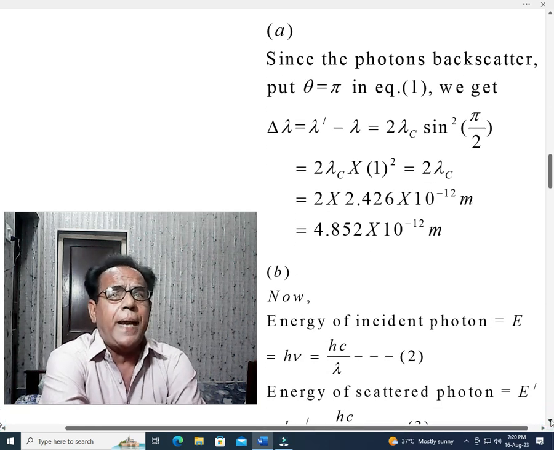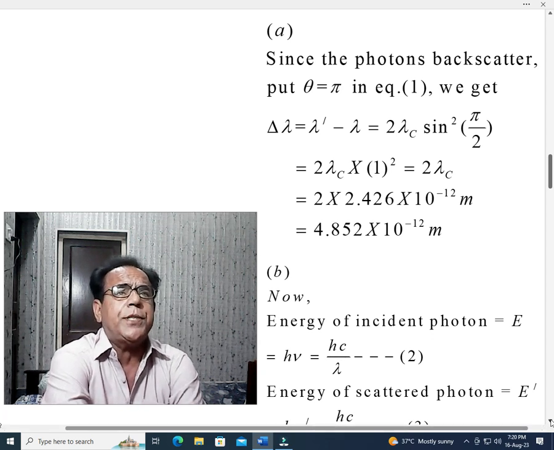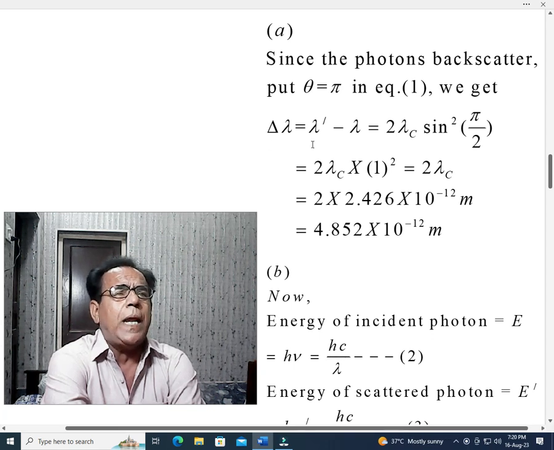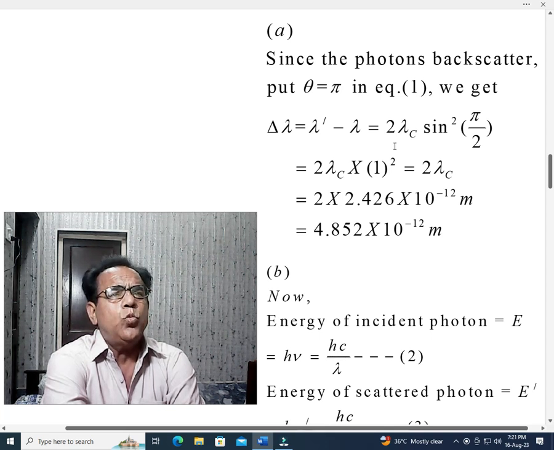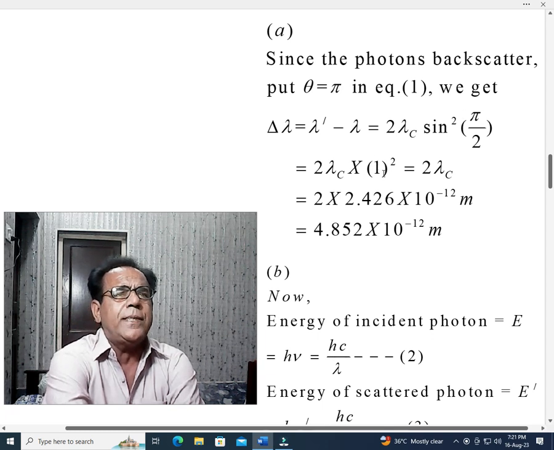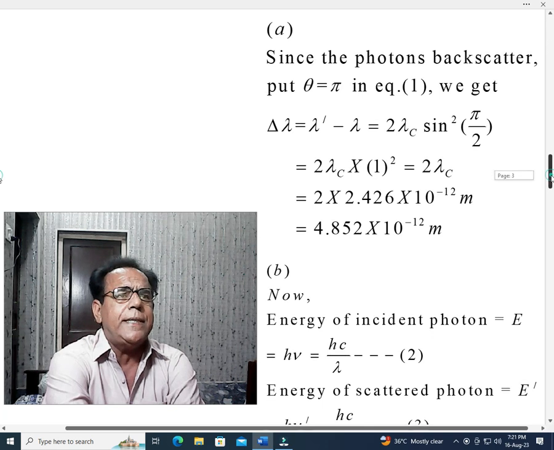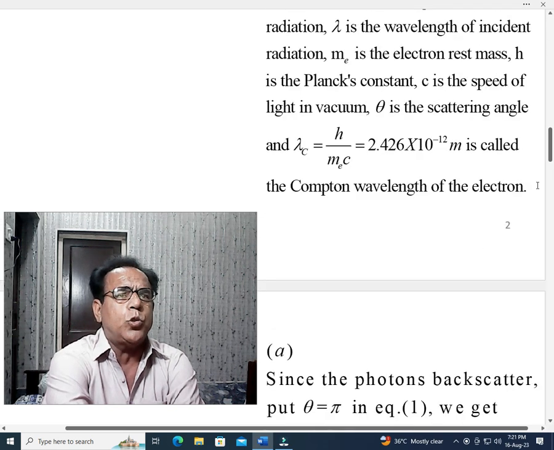Since the photons backscatter, put theta equal to pi in equation number 1, we get delta lambda equal to lambda dash minus lambda equal to 2 lambda c sine square pi by 2. It will be treated as 1, so it becomes equal to 2 lambda c, because this is equal to 1 and 1 square is also 1. We have previously mentioned that lambda c's value is this 2.42, which we can confirm by putting these three constant values.